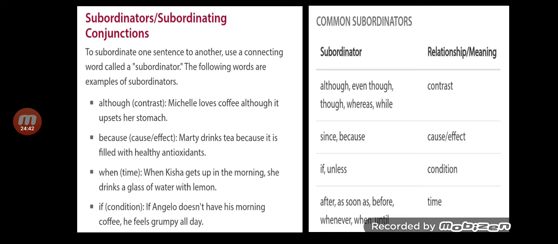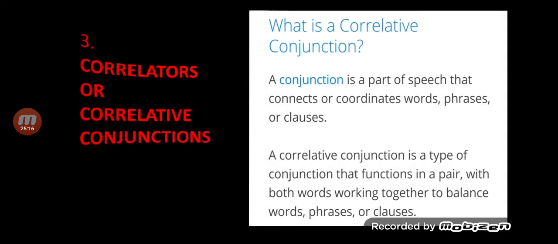If, condition. If Angelo doesn't have his morning coffee, he feels grumpy all day. And what is the condition? What happens to Angelo? The condition of Angelo. When he does not drink coffee in the morning, what happens? He becomes annoyed, he becomes grumpy. Okay, now here you can see some more examples which I read out just now: if, unless, condition, after, as soon as, before, whenever. Okay, let's move on to the next.